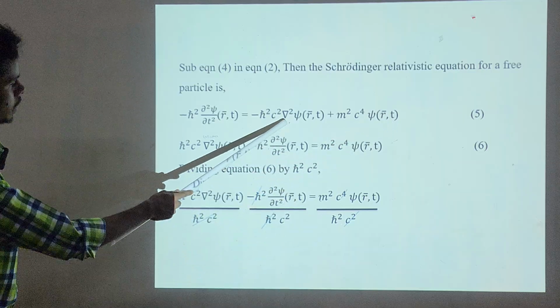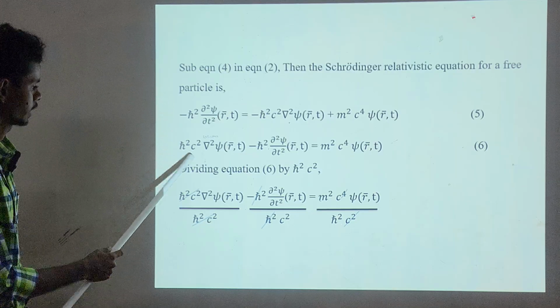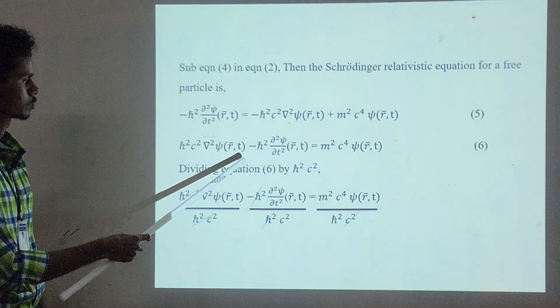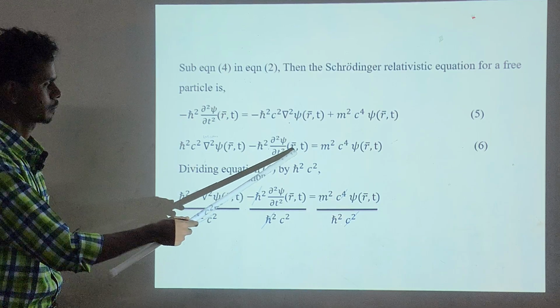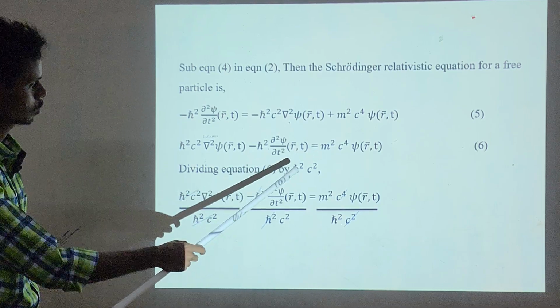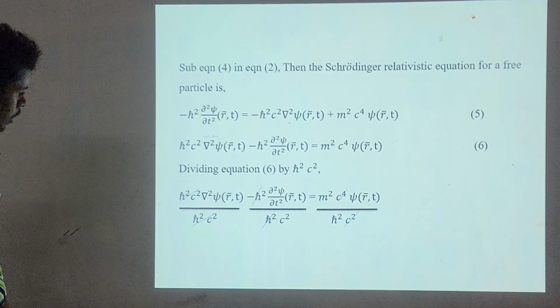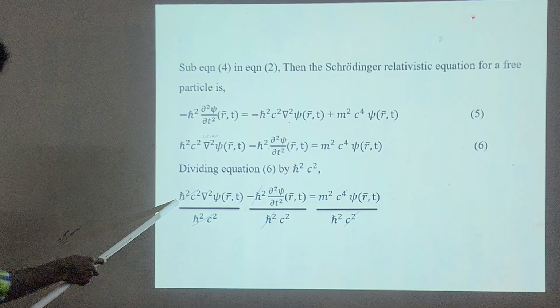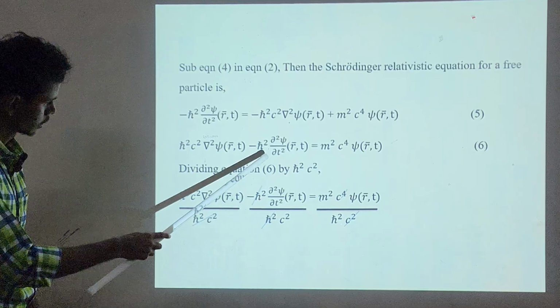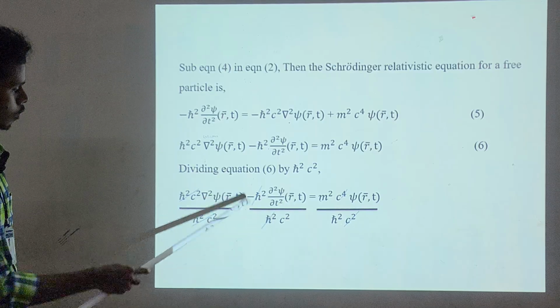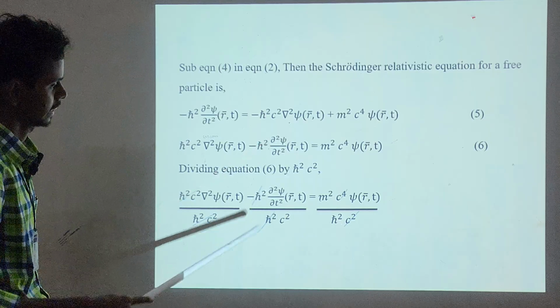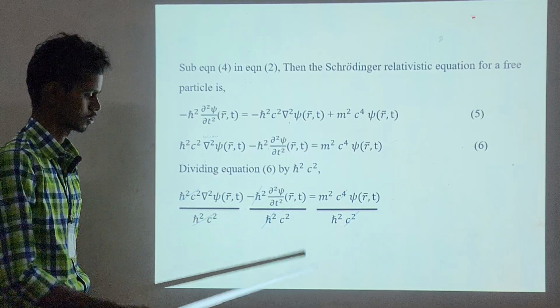Now bring this term to the left-hand side. Now the equation is h cross squared c squared del squared ψ(r, t) minus h cross squared ∂²ψ/∂t² (r, t), which is equal to m squared c⁴ ψ(r, t). Now divide this equation by h cross squared c squared. So h cross squared gets cancelled, remaining 1 by c squared. Now c⁴ by c squared, so one c squared gets cancelled, remaining m squared c squared by h cross squared.